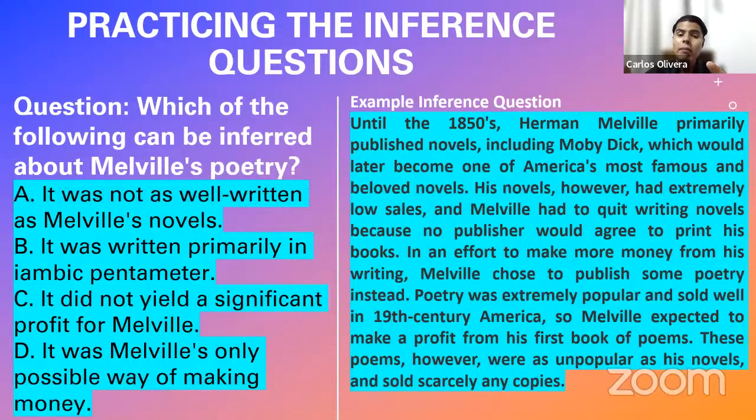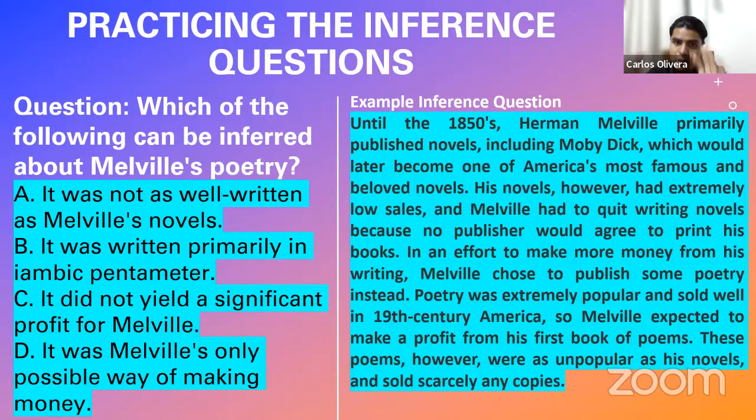He was not receiving money from his novels because nobody purchased them. Nobody wanted to buy his novels. So what did he do? He moved on to writing poetry. Why? It says here, in an effort to make more money from his writing. He wanted to write poetry because he wanted more money. Now, sadly, what does the passage tell us at the end? These poems, however, were as unpopular as his novels and sold scarcely any copies.